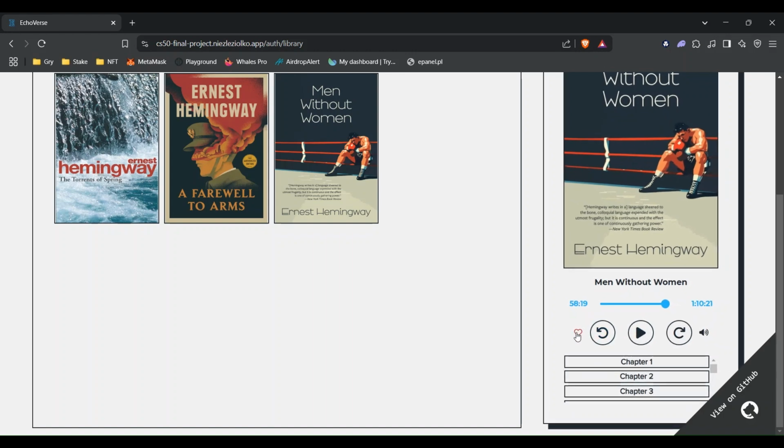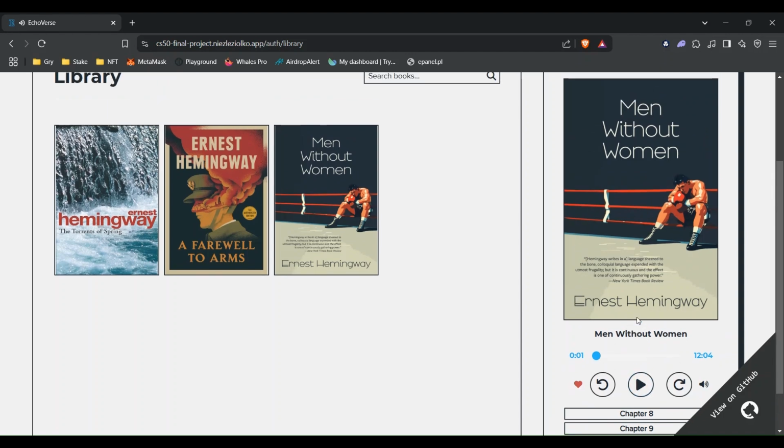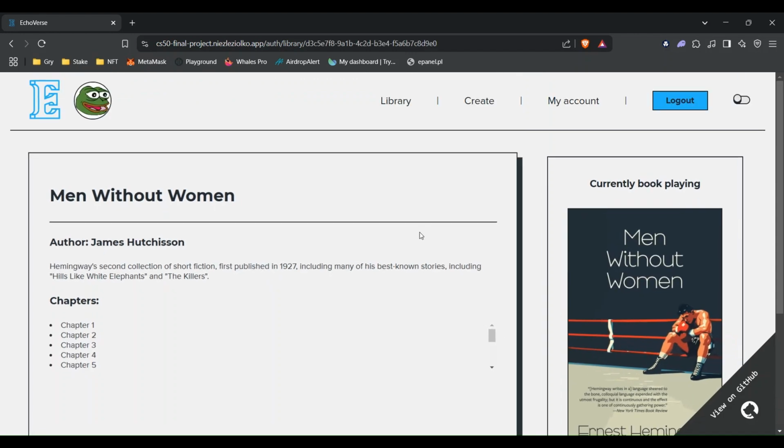After clicking on the heart, we can see that we managed to add this book to our favorite books without receiving any errors. Below the interface, I have also placed the available chapters so that the user can easily and conveniently navigate between chapters. The player also remembers where you last left off, so you don't have to worry about page transitions.